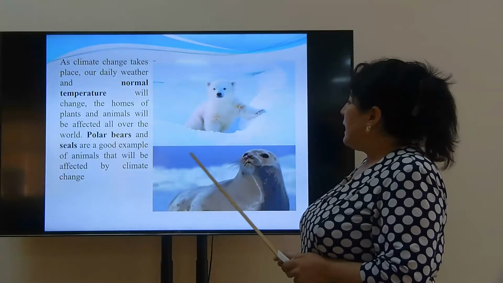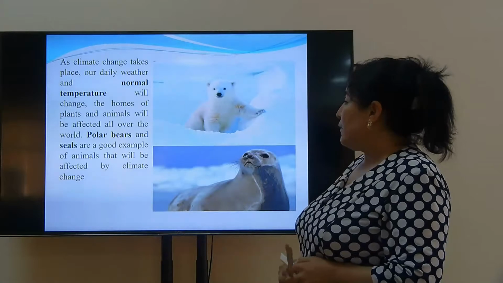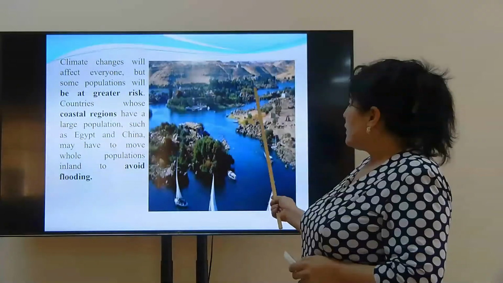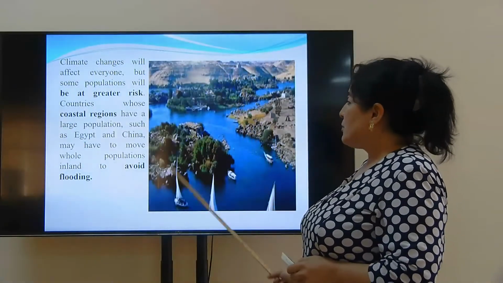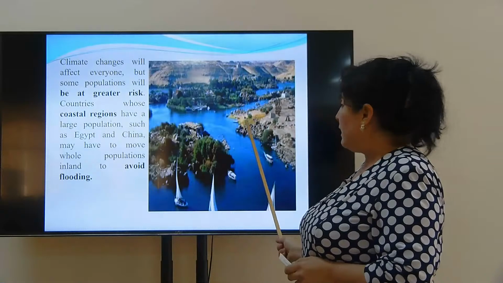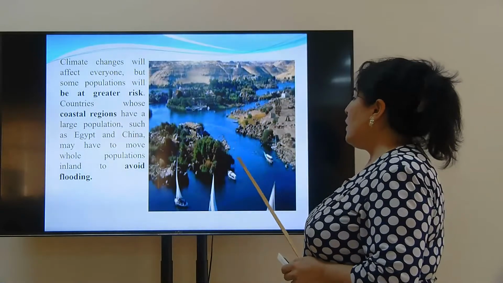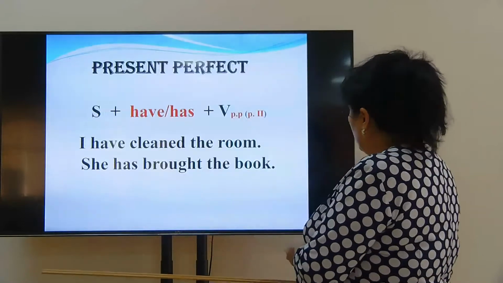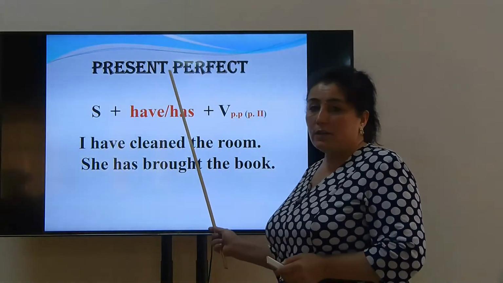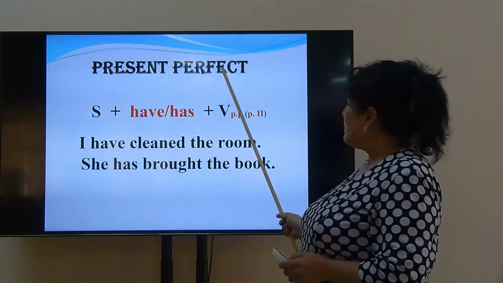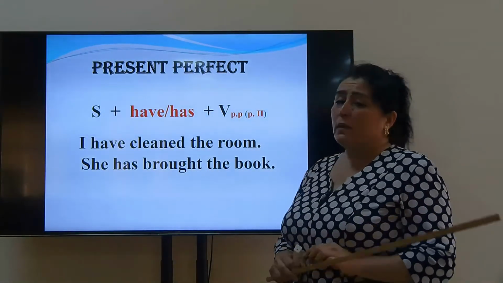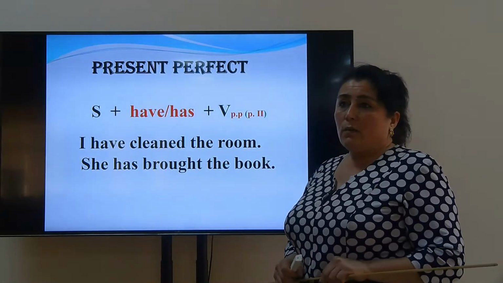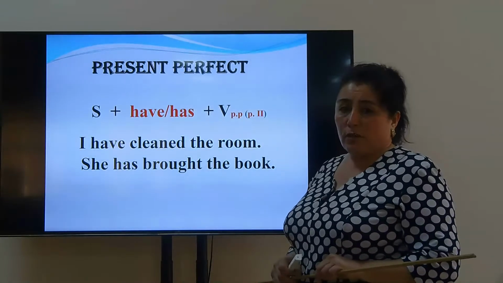Polar bears and seals are a good example of animals that will be affected by climate change. Countries whose coastal regions have a large population, such as Egypt and China, may have to move whole populations inland to avoid flooding. So now pay attention to this part, our grammar part, present perfect tense. So there are some questions. What tense is it itself? What's its action and what's its structure?